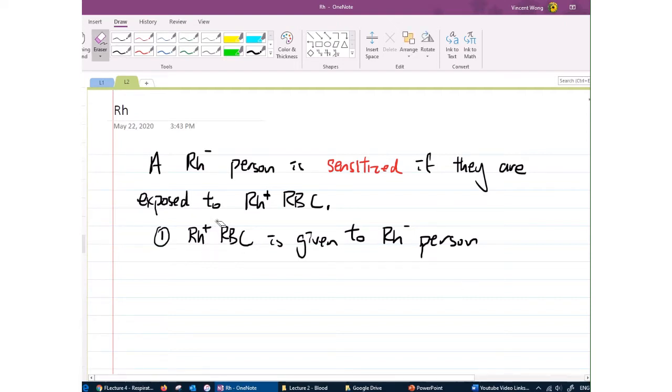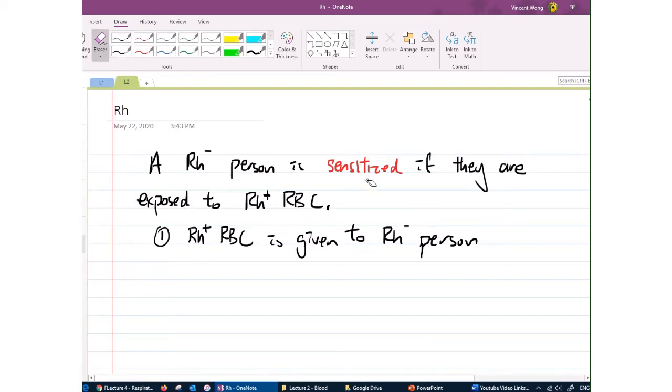It's like one free try or something. That's because if you are negative, you haven't made those anti-Rh antibodies yet. So when the Rh positive RBC goes into your system, you will not reject it the first time. You get that free transfusion, but afterwards you will become sensitized.